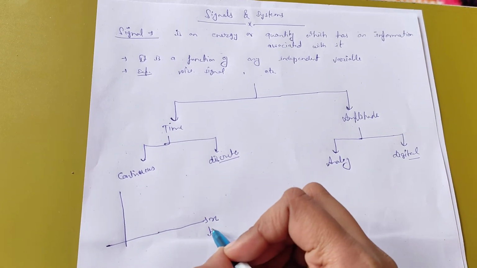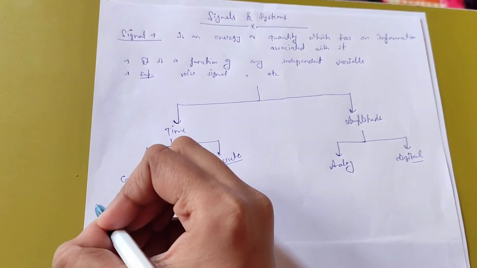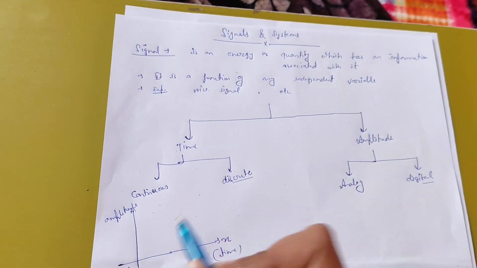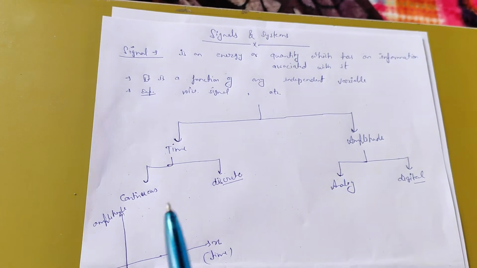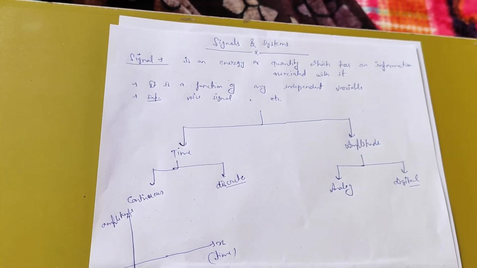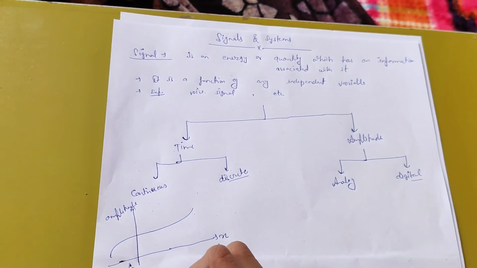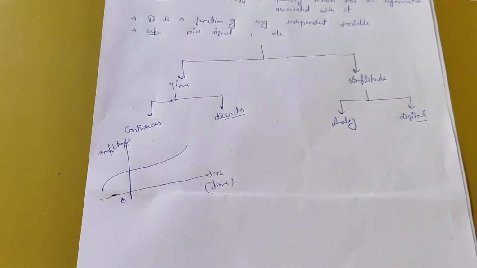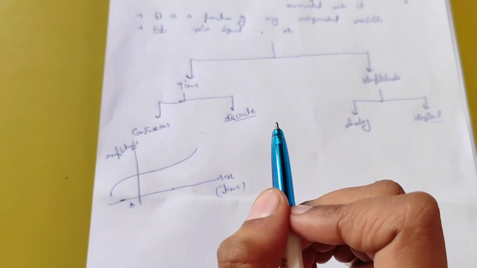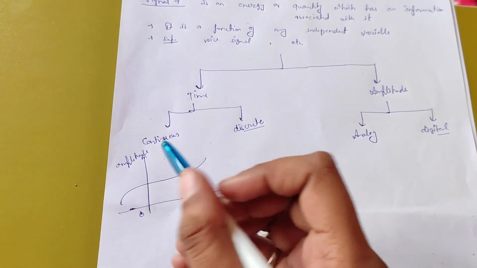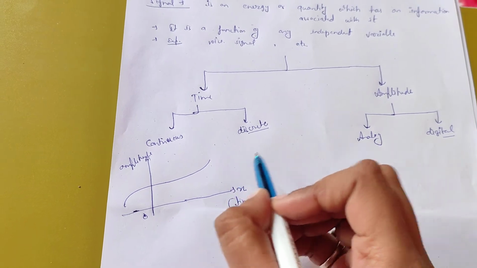The main thing to remember is that for a continuous time signal, we take time on the x-axis and amplitude on the y-axis. A continuous time signal means the signal should be continuous with respect to time. When we define its value, the signal should be present at each and every instant of time.